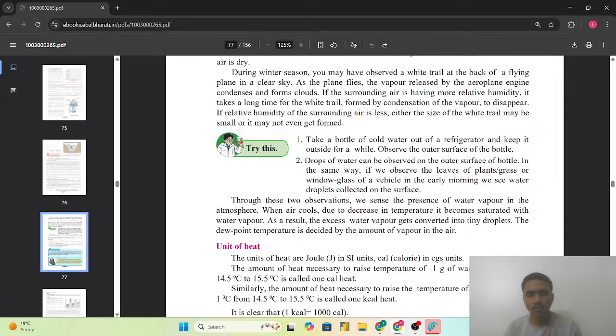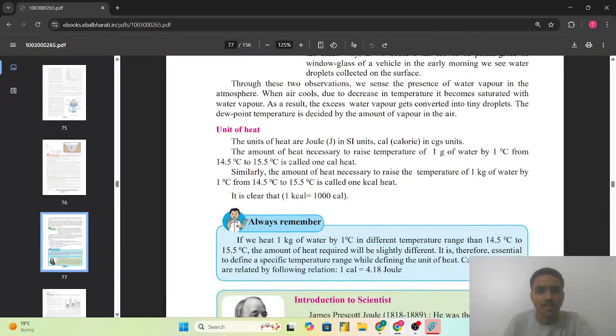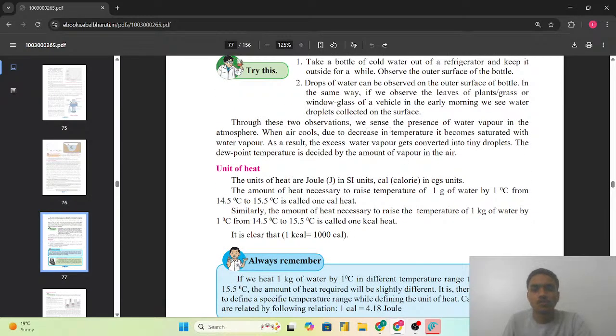In the same way, if we observe the leaves of the plants, grass or window glass of a vehicle in the early morning, we see water droplets collected on the surface. मतलब जो वाटर ड्रॉपलेट्स हमें वाटर बॉटल के आउटर सरफेस पे दिखाई पड़ते हैं, सिमिलरली इसी फैशन में, वी कैन सी द लीव्स, मतलब जो प्लांट के लीव्स, ग्रास होते हैं, so we can see the tiny water droplets present on the surface of that leaves or the grass in the early morning of the seasons. So through these two observations, we sense the presence of the water vapor in the atmosphere.